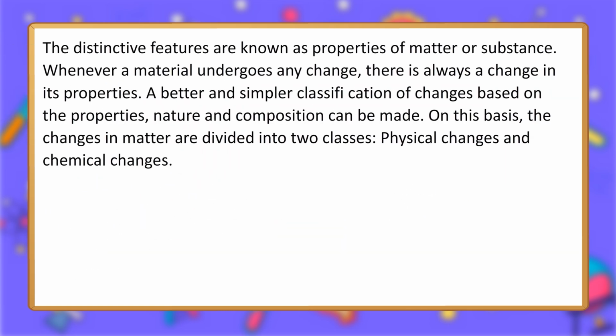Distinctive features are known as properties of matter or substance. Whenever a material undergoes any change, there is always a change in its properties. A better and simpler classification of changes based on the properties, nature and composition can be made. On this basis, the changes in matter are divided into two classes: physical changes and chemical changes.